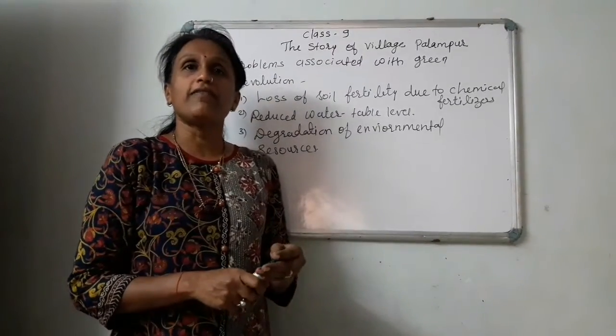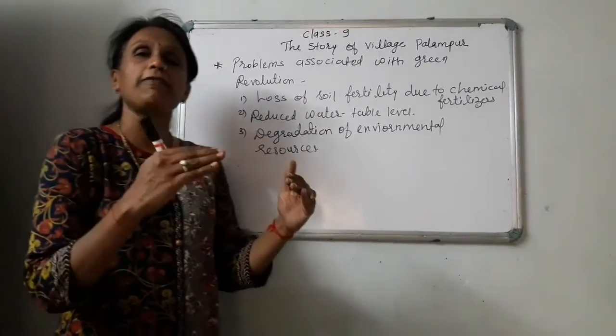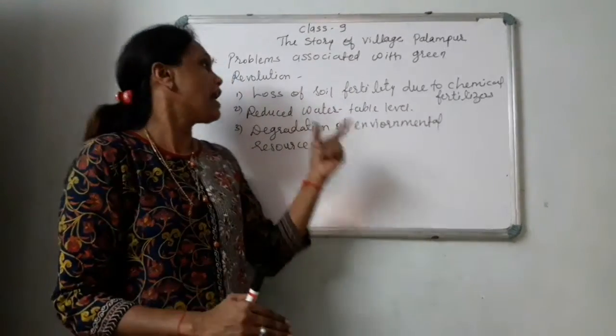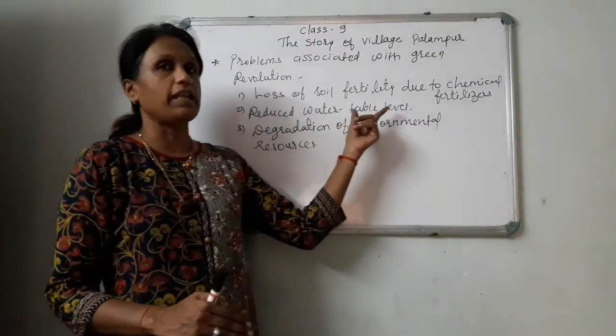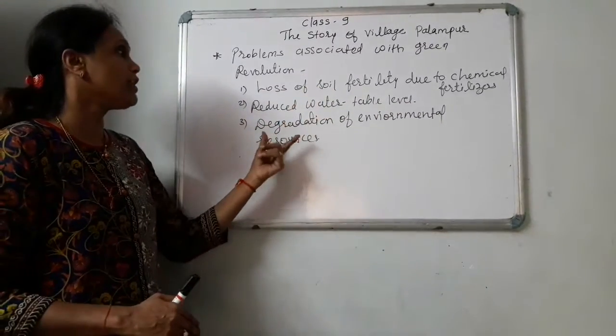The water table level that previously allowed one to get water at 90 feet, 100 feet, has gone beyond 400 feet. And so the reduced water table level is also one of the problems associated with the green revolution.